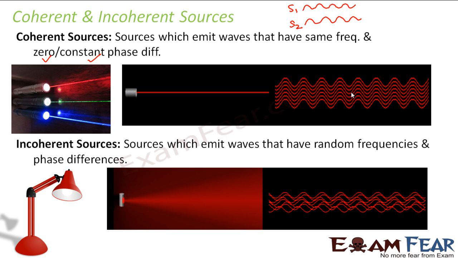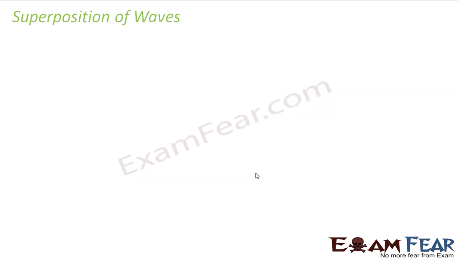Now, on the other hand, incoherent sources emit waves that have random frequencies and phase differences. There is no relationship between the different phases and the frequencies of the different waves. So here you can see that these waves are random. Examples of incoherent sources are anything which we see around us: the electric bulb, your night lamp, or whatever you see. The ordinary light around yourself is mostly incoherent, because it emits waves which have random frequencies and random phase differences. So this is coherent and incoherent sources.